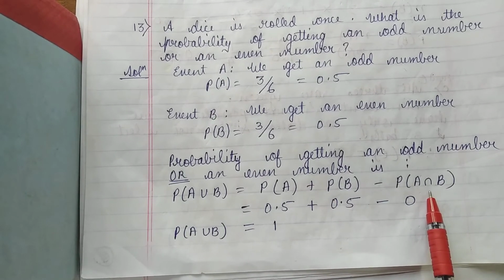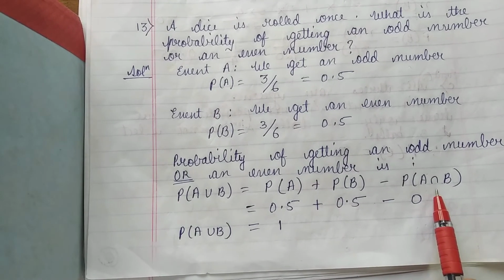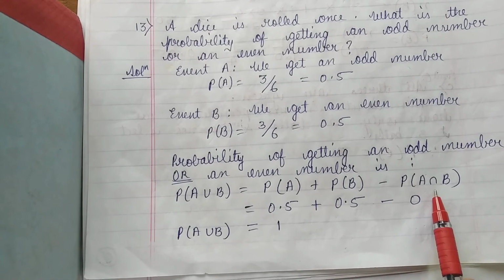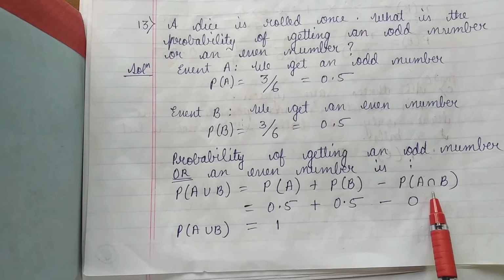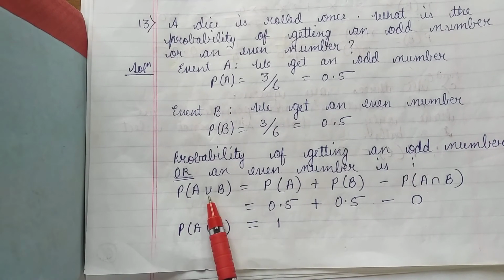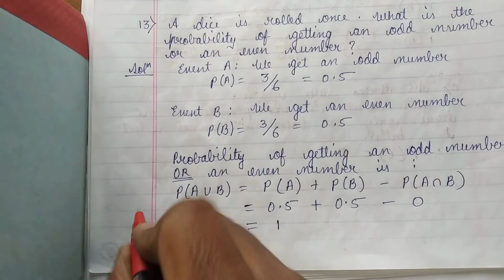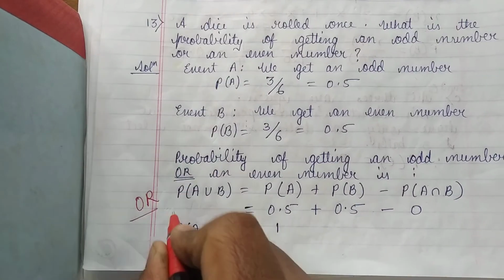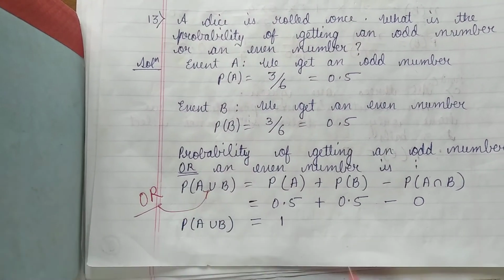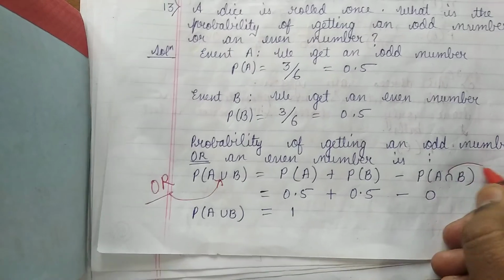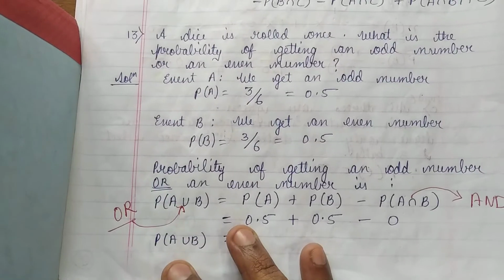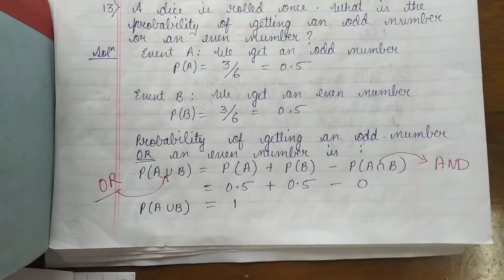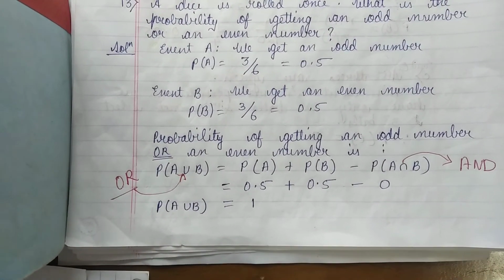What is the meaning of intersection? I have said intersection meaning is multiplication, and it means 'and'. Remember, union means 'or', and intersection means 'and'.